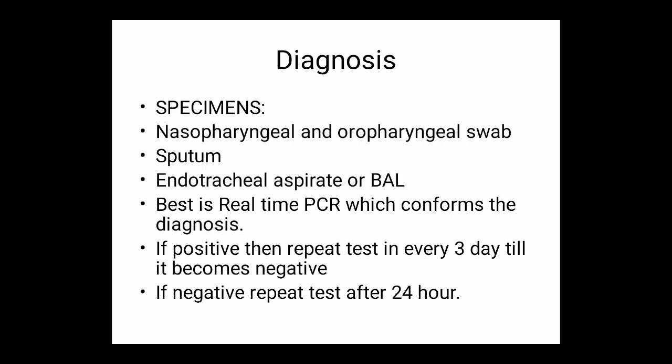Now, how do we diagnose the coronavirus infection and how do we confirm the diagnosis? We take specimens like a nasopharyngeal or oropharyngeal swab, sputum if available, and endotracheal aspirate or bronchoalveolar lavage if the patient is ventilated. The best way to confirm the diagnosis is by real-time PCR. If it is positive, then we repeat the test every 3 days till it becomes negative. If negative, then we repeat the test after 24 hours.